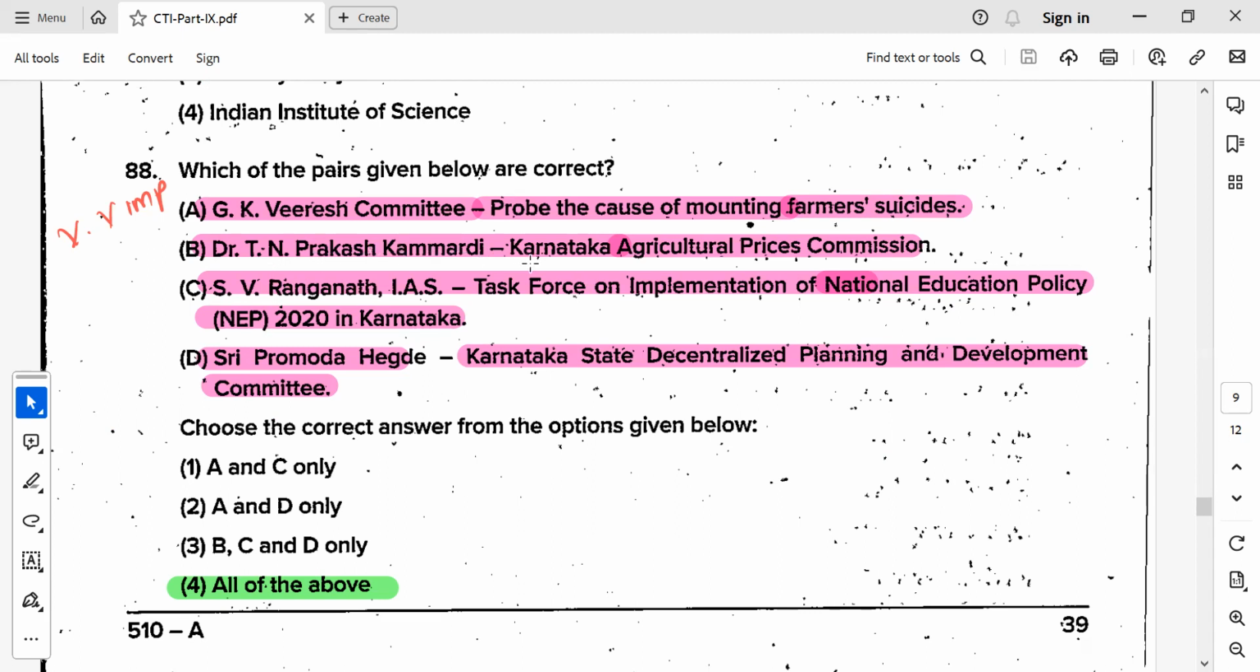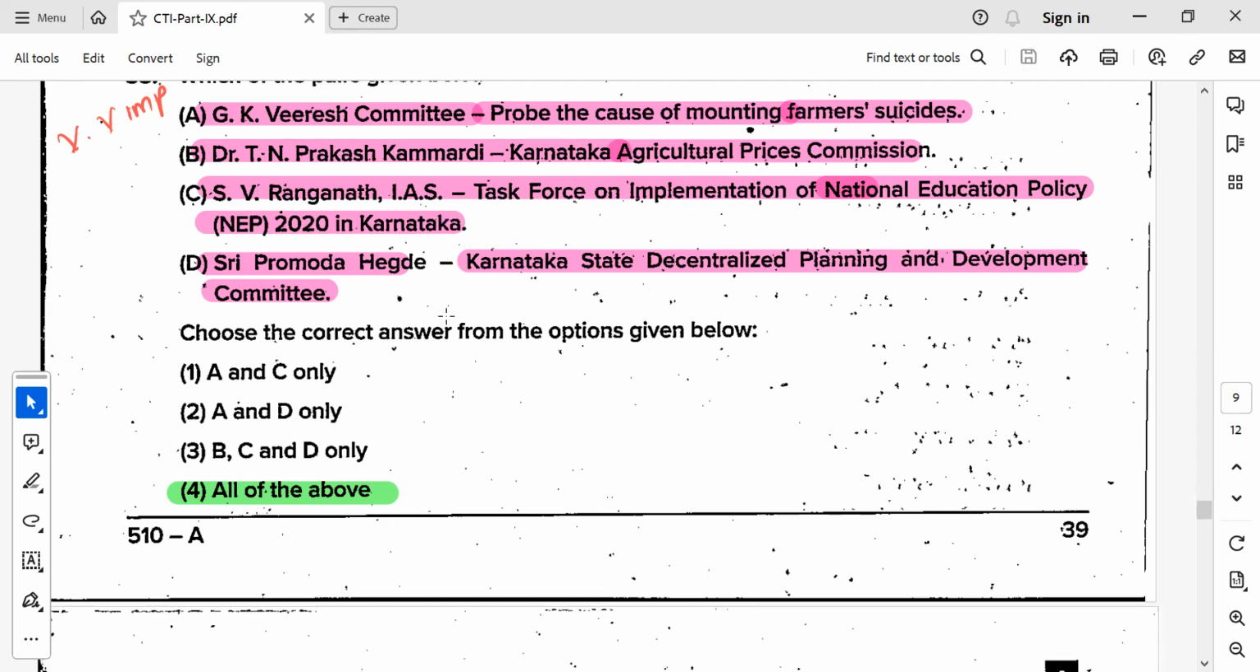GK Veeresh committee is for the farmer suicides. TN Prakash Kamreddy is for the Agriculture Price Commission. Like we have fluctuating prices, assured prices, minimum support prices. So for that, the Prakash Kamreddy commission was appointed, and Rangnath, he was IAS. For the new education policy for Karnataka, of course, Karnataka was the first state in implementing the central new education policy. There was a question in mains in 2020 KAS as well. Pramoda Hegde was for the decentralized planning and development committee. Remember, these committees are very important.